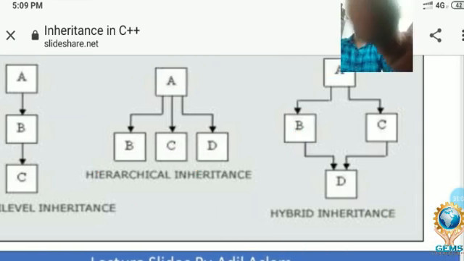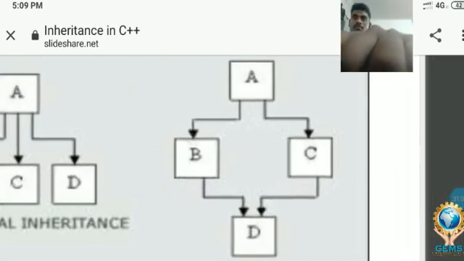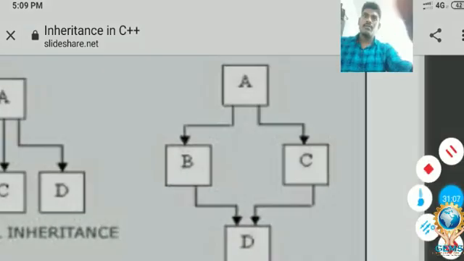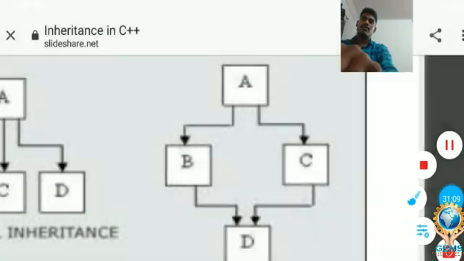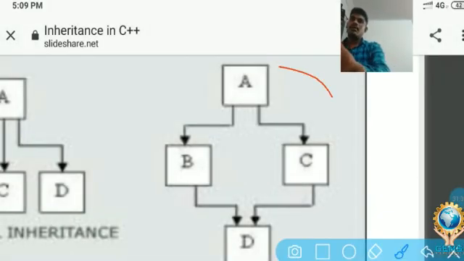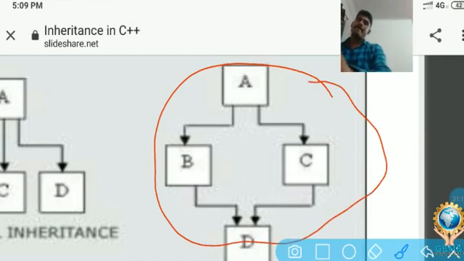And the last one, this one is hybrid, and this type of inheritance is called hybrid. Why do we call it hybrid? Simple. What is the actual meaning of hybrid? It comes from two different things.